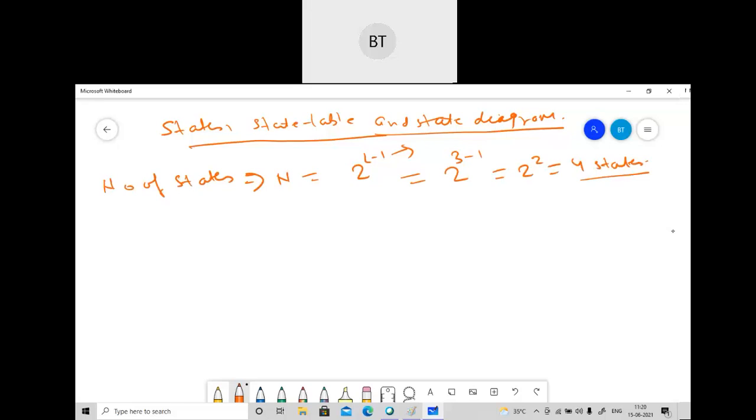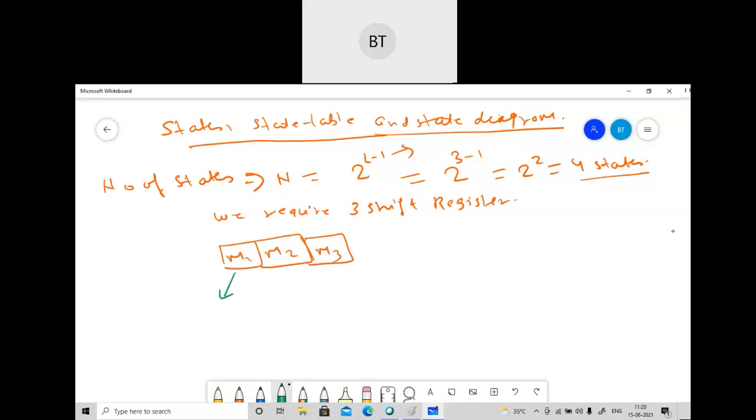So we have already seen that for 4 states, we require 3 shift registers. That was M1, M2, and M3. Basically, this shift register is called the input shift register, so by this we always give input, and the others are the state representation.